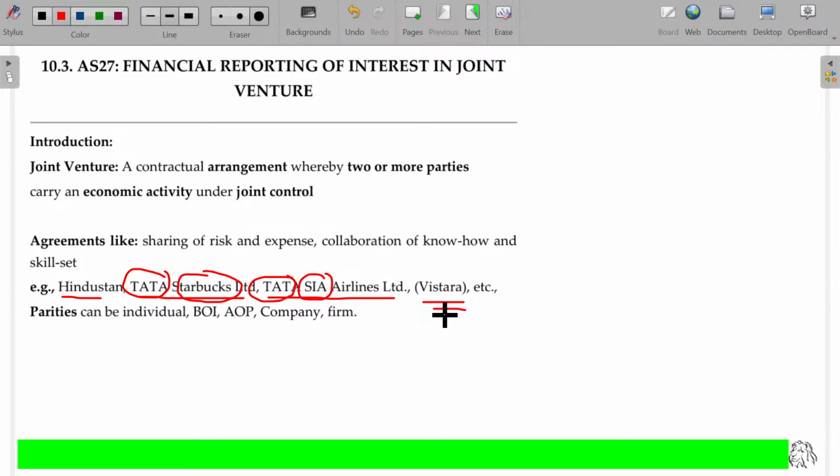Thereafter, airlines were nationalized during Indira Gandhi's period. Because of the nationalization, all the airlines held by private players were taken by the government, and the airline went into the government's hands. Sometime later, it was transferred to Tata again, reacquired. So it's a great history, you can go and see.